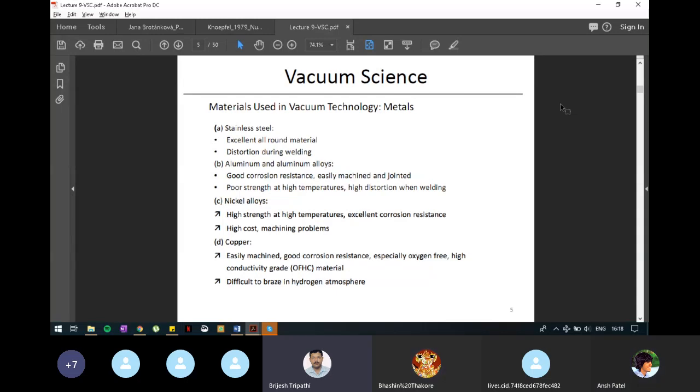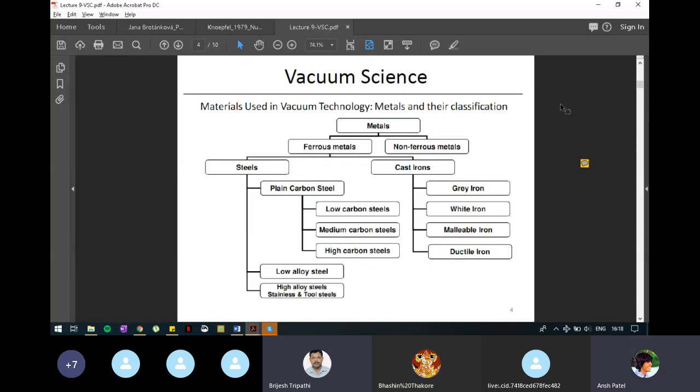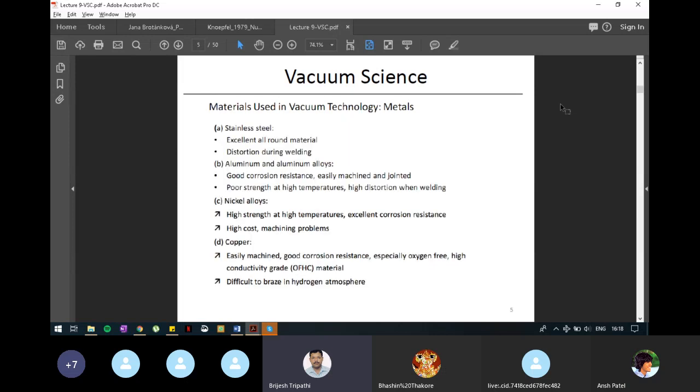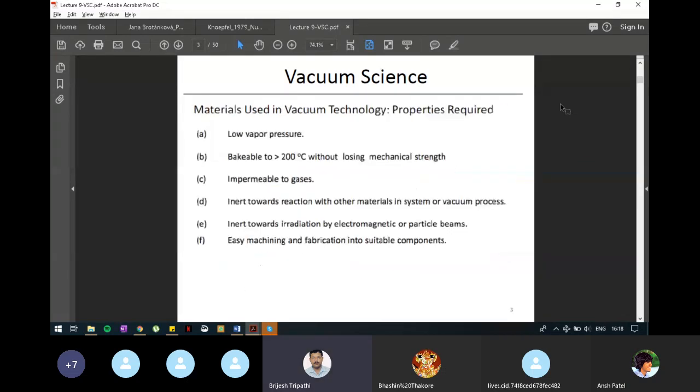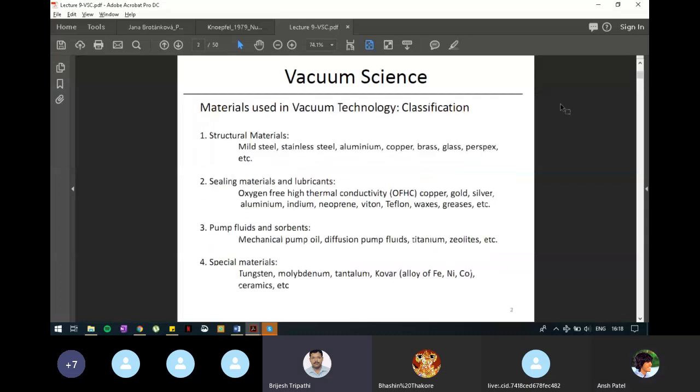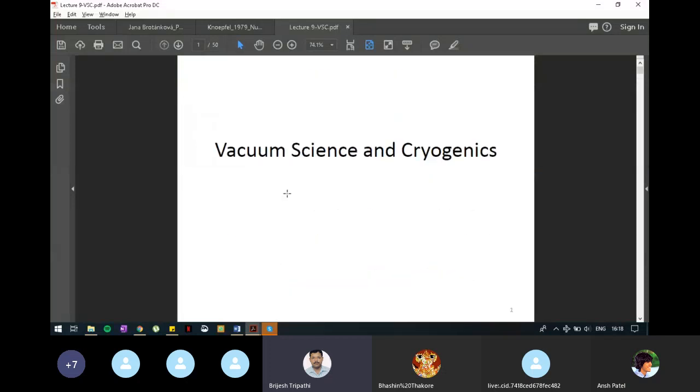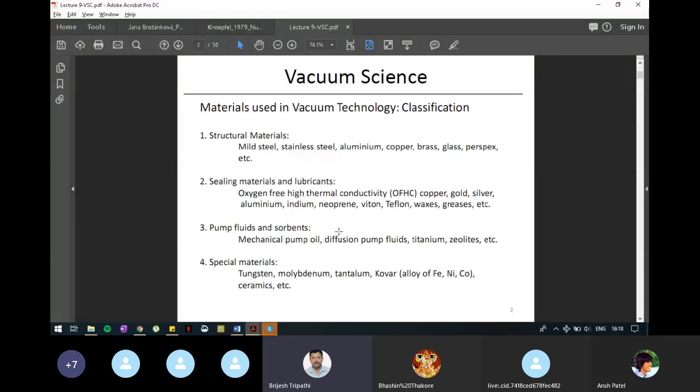Titanium actually, just before this slide, somewhere we have listed in case of sorbents, titanium was listed there, which is used generally in one of the vacuum pumps. Anyone remembers in which pump we have used titanium? Turbomolecular maybe? No. One of the sorbent pumps.